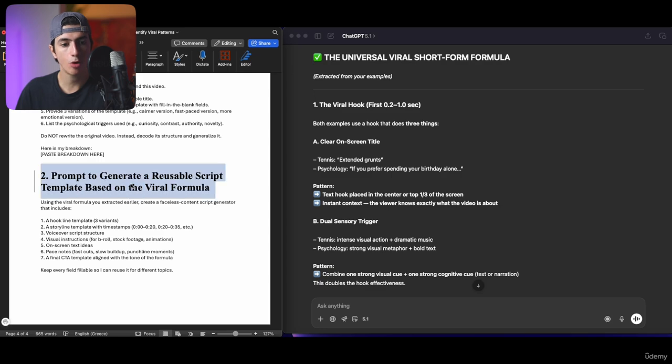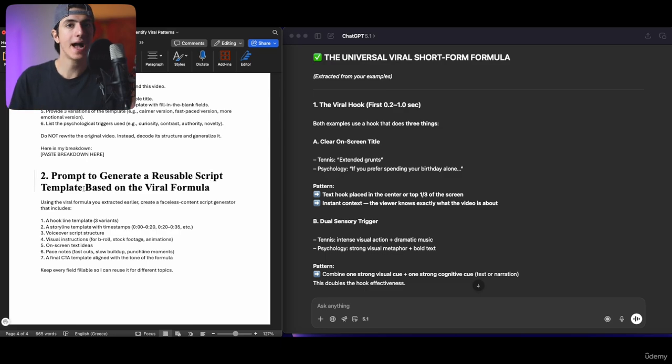And this second prompt right here, the prompt to generate a reusable script template, is super important because obviously we need a script template before we move into generating the script for our niche. So that's what's going to be happening in the next lesson of this course. In the next lesson, we're going to be using the second prompt right here to take this viral short form formula and actually generate a script template that we can be using for all of our videos, regardless of which niche we target with our faceless content.